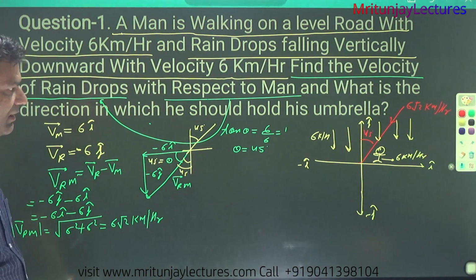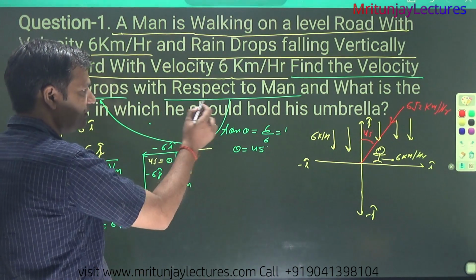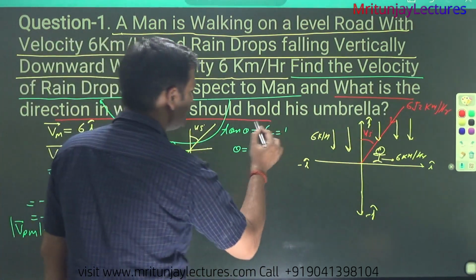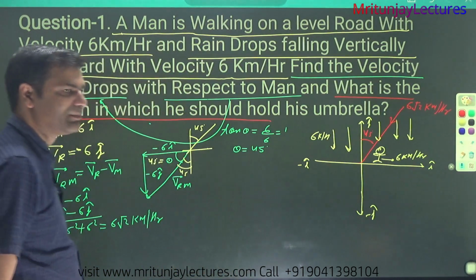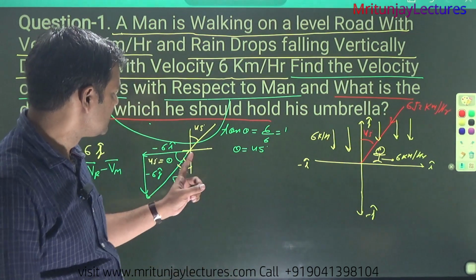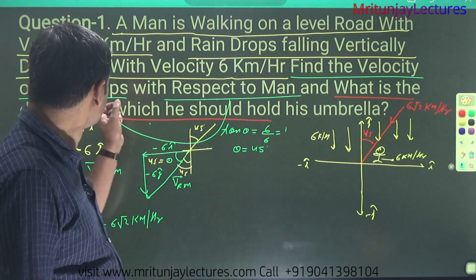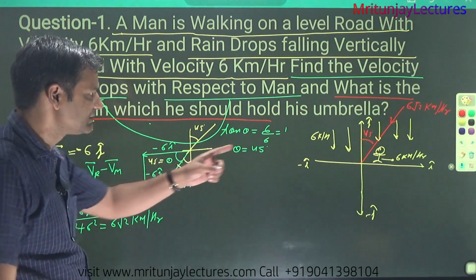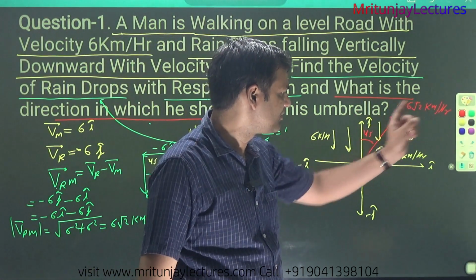So you can say that our motto is, what is the direction in which the man should hold his umbrella? First of all, what about the velocity of the raindrop with respect to the man? That is 6 root 2 km per hour.